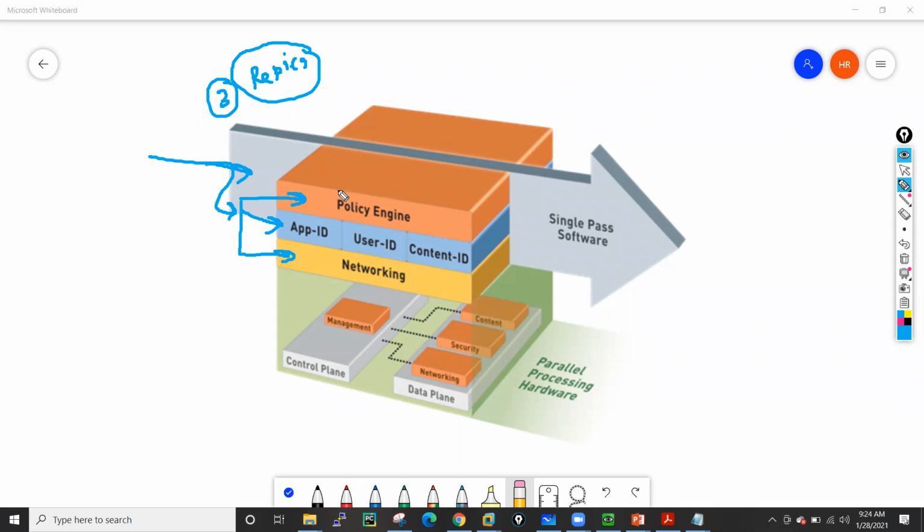And all these three things happen in parallel.